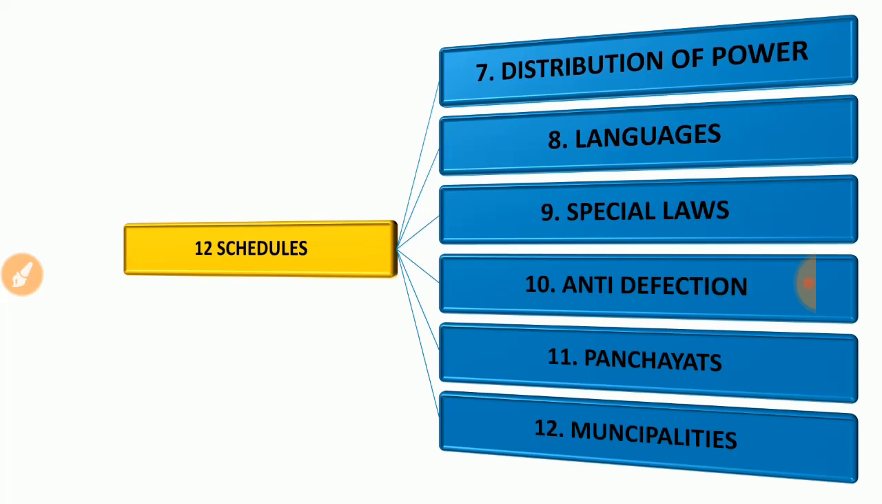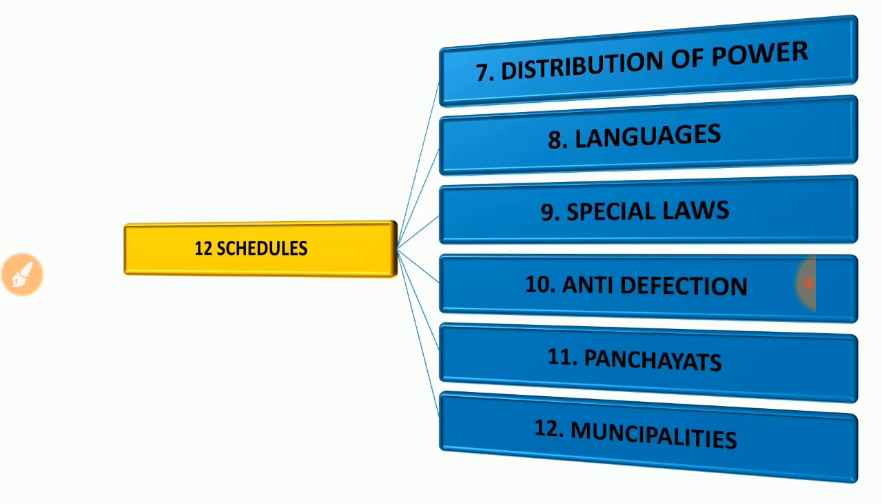And in the 8th schedule, they are talking about languages, and we know that we have lots of varieties of language in this land. A few languages get the classical status, a few are not getting it, a few languages are not being used. So they have different types of languages and details. This is mentioned clearly in the 8th schedule.